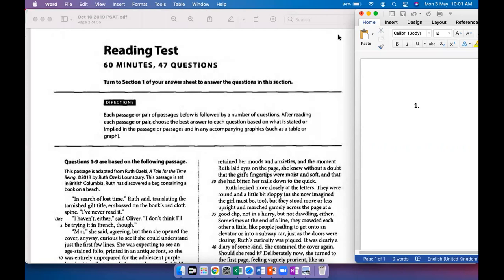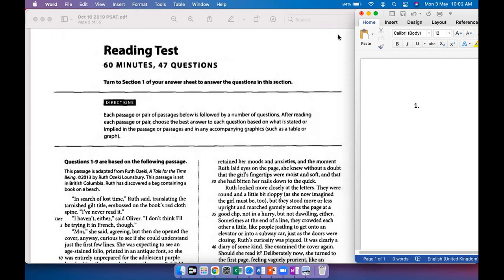So let's begin. This passage is adapted from A Tale for the Time Being by Ruth Ozeki. This passage is set in British Columbia. Ruth has discovered a bag containing a book on a beach. So the blurb of a literature passage would give you the context of what we are going to read.